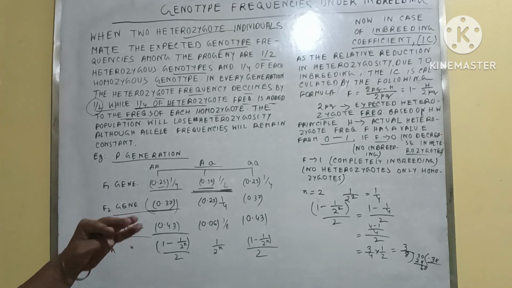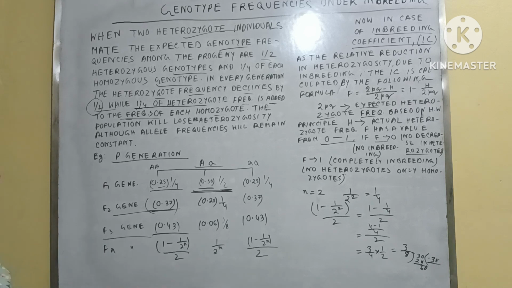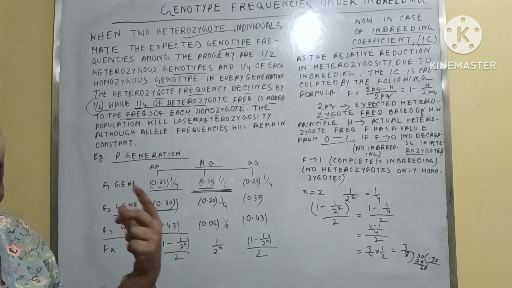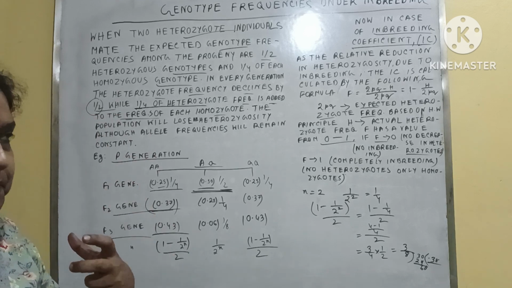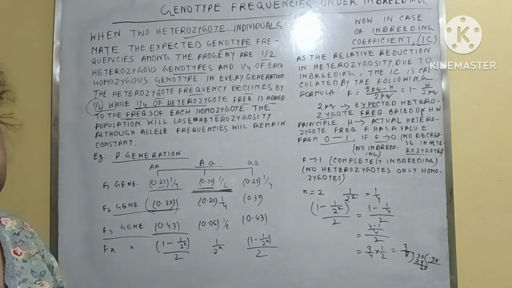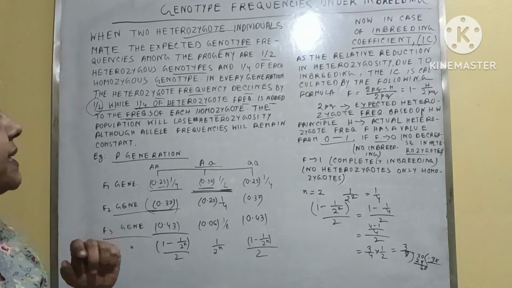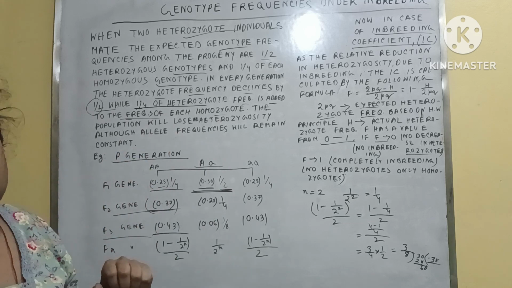So this is the relation with the Hardy-Weinberg principle: if inbreeding is occurring, what will the condition be according to the Hardy-Weinberg principle on the allelic frequencies and the genotypic frequencies?